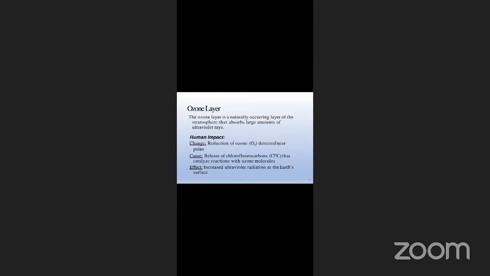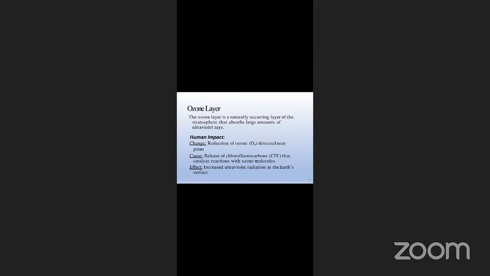This ozone layer is protecting the earth from ultraviolet radiation effects. But because of chlorofluorocarbons, the chemicals which are released from ACs and refrigerators, they go and react with the ozone molecules. Because of this, reduction of ozone is taking place and it is forming holes near the polar regions.